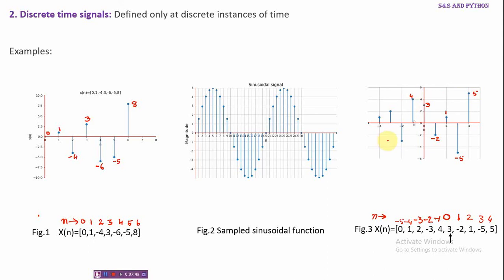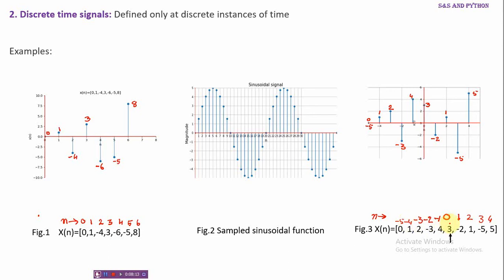When n is minus 2, its value is minus 3. When n is minus 3, its value is plus 2. At minus 4, its value is plus 1. And at minus 5, it is 0. So this is the graphical representation of a sequence when the sequence has values for negative n also.